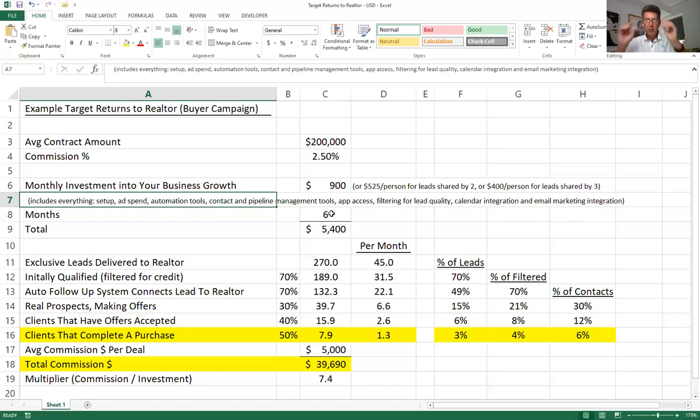What I'll also mention is that I had talked about the possibility of sharing these leads. They would still go against one Facebook page. But if you have a partner, what we can do is share it with one other person, so a total of two for $525 per person. Or if you have two other people you want to share, so share among three people, then it would be $400 per person. So your call on how you want to proceed with that.